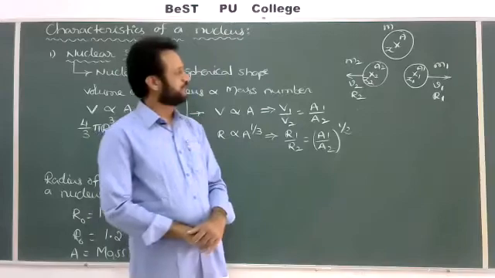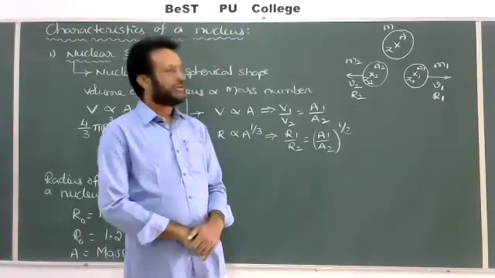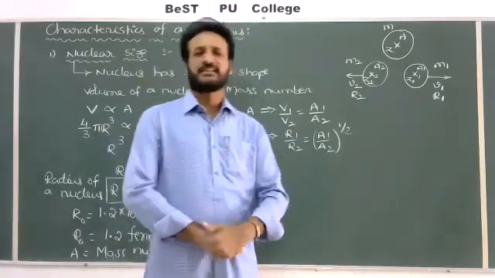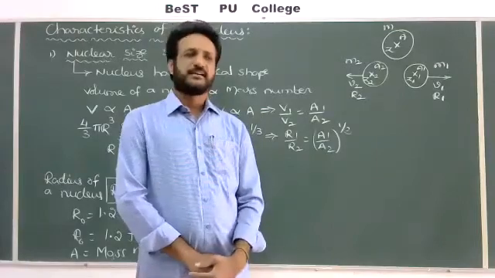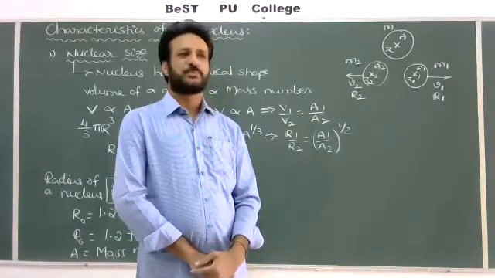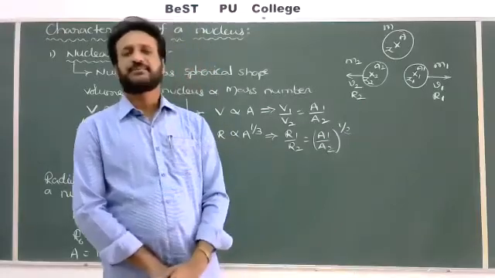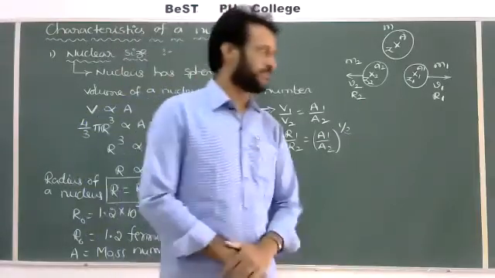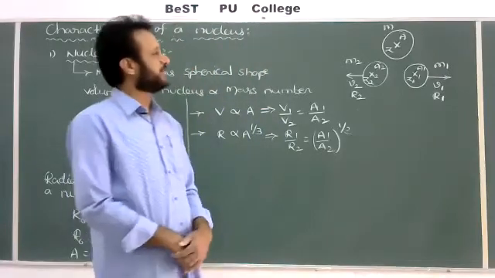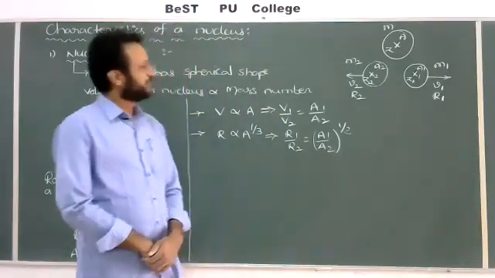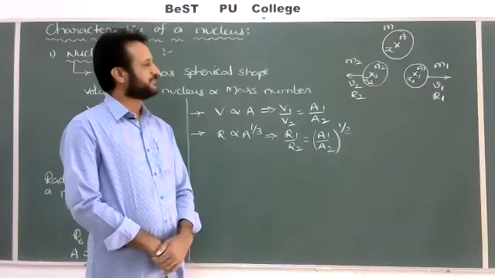Radii r1, r2 are moving in opposite directions with the speeds v1 and v2.